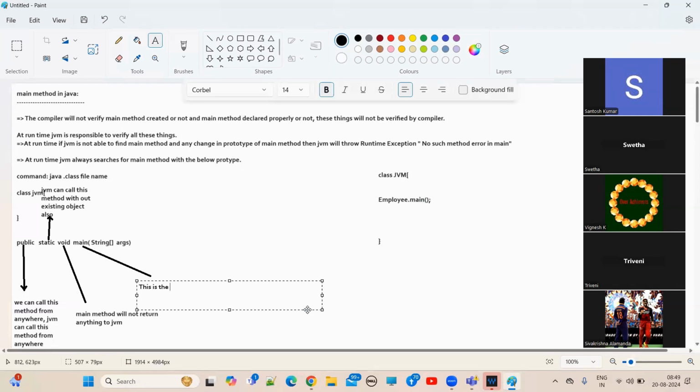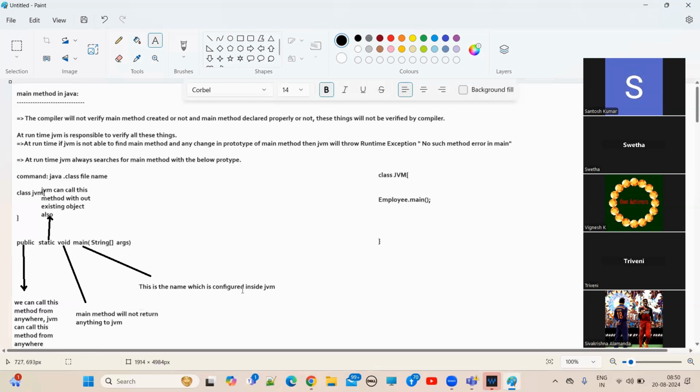This is the name which is configured inside JVM. Okay, inside JVM.